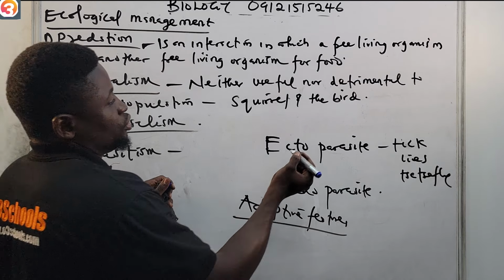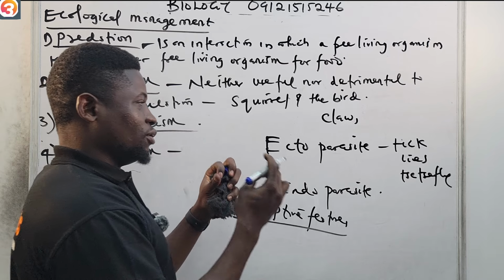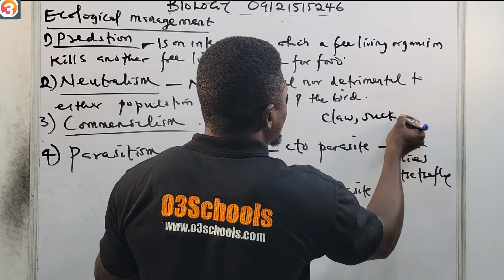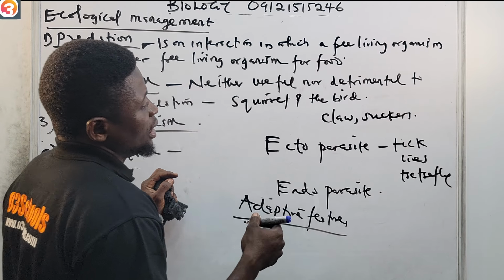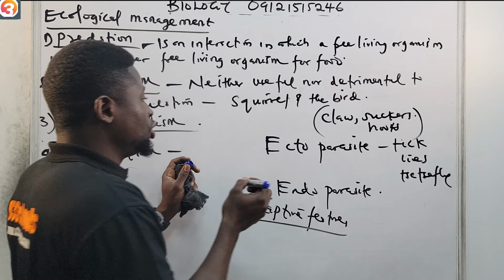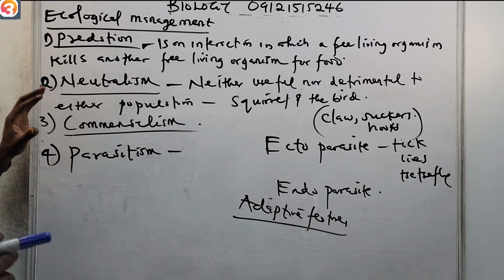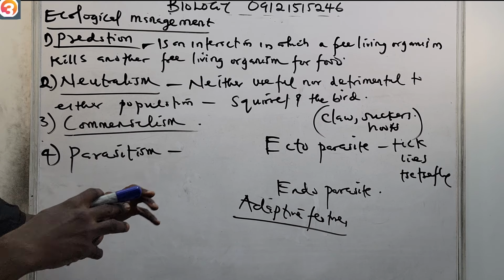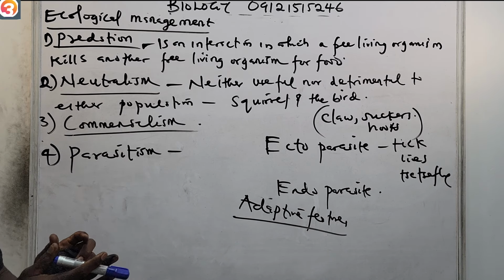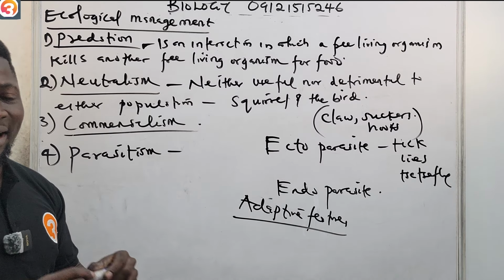For example, they have claws, they have suckers, they have hooks. These are adaptive features that the parasites develop so that they can stay hung to the body of their host. So that is parasitism.